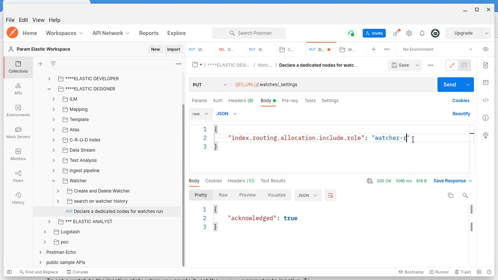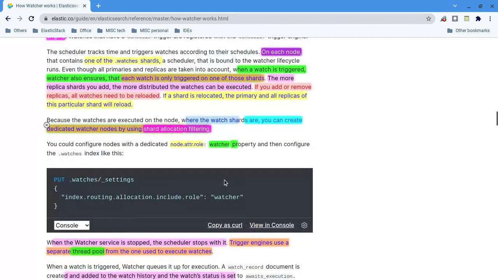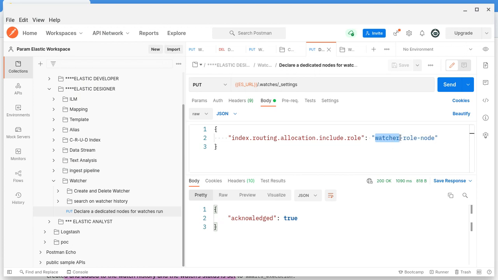Let's say I give it like this, watcher role node. You can give any values. Whatever this value is, you will configure it like node dot attribute dot value, I think. Let me double check, so as not to confuse you. Yes, node dot attribute dot role. Whatever values we give there, that value has to be put here.